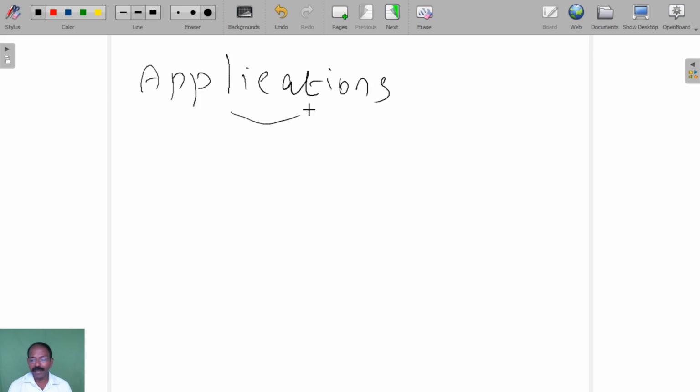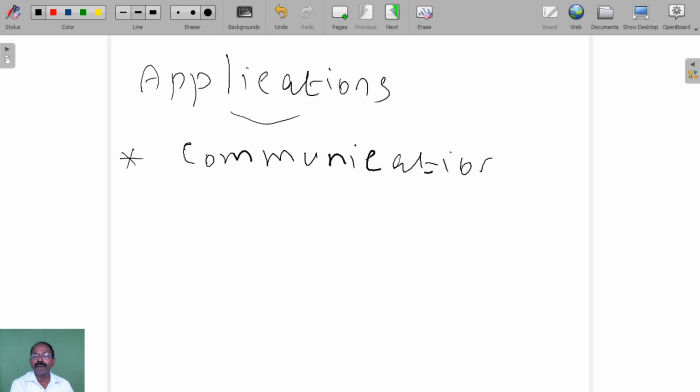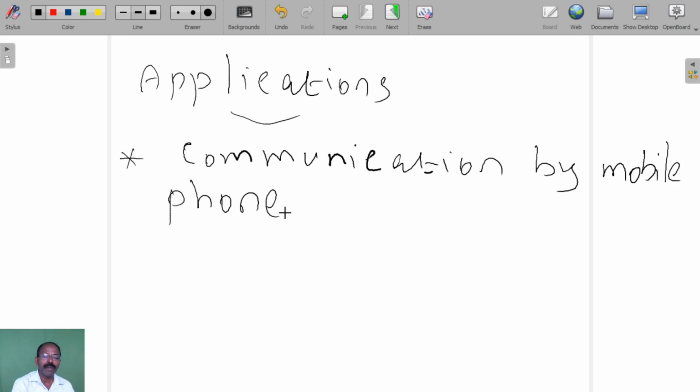Particularly nowadays, the communication by mobile phones, that we are using EM waves.